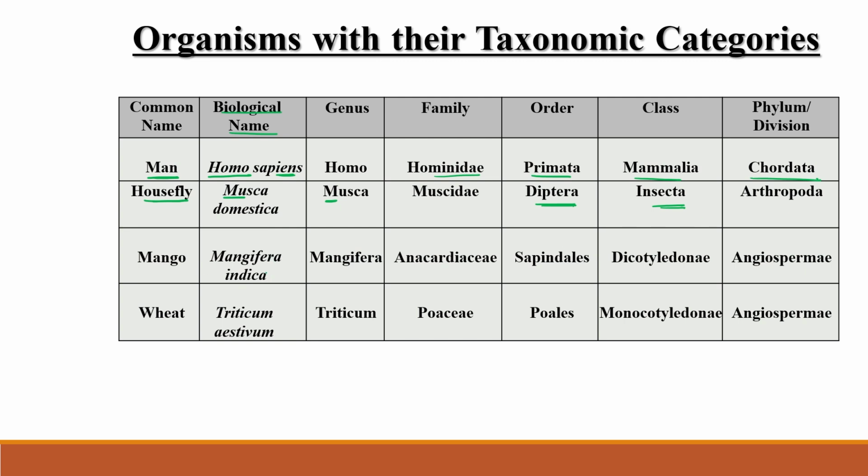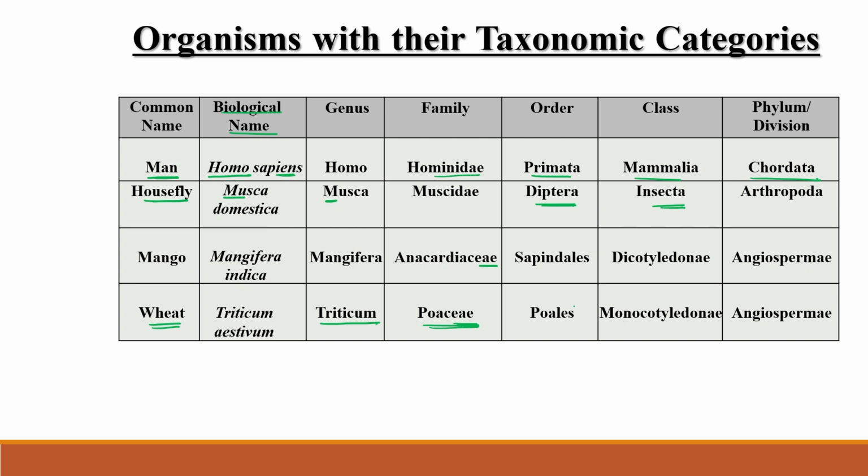Similarly, mango, Mangifera indica, we have already discussed. Now come to wheat. What is the biological name? Triticum aestivum. Genus name Triticum, species name aestivum. Family Poaceae. Poa is from poha, which is made from wheat, so we can quickly remember Poaceae. And wherever this suffix -aceae comes, you can quickly recall that this word belongs to the family category.